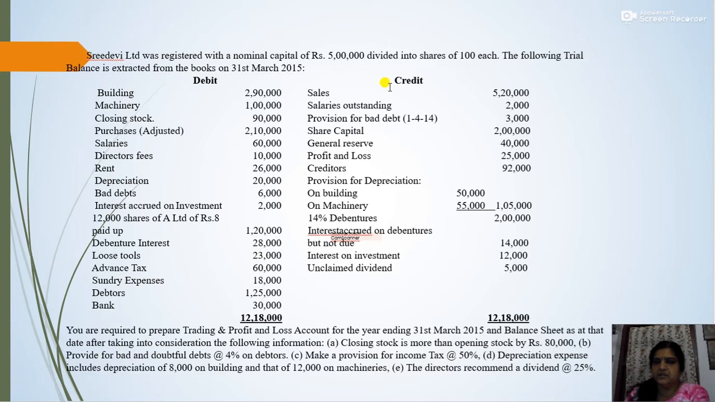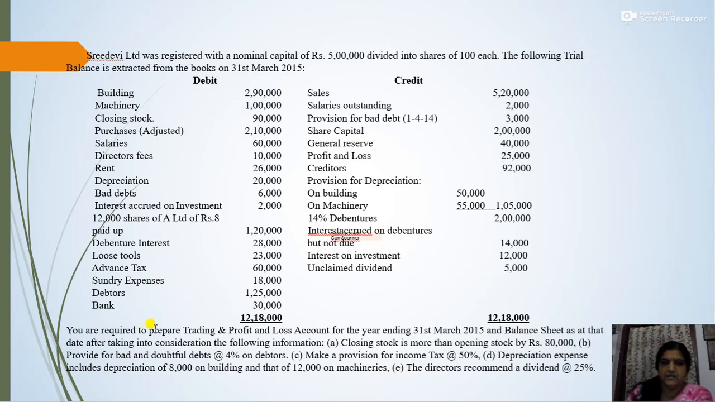Okay, so credit balances include sales 5,20,000, salaries outstanding 2,000, provision for bad debt, that is existing provision or old provision as on 1/4/2014 3,000, share capital 2 lakh, general reserve 40,000, profit and loss, that is opening balance of profit and loss account 25,000, creditors 92,000, provision for depreciation, that is accumulated depreciation, is given on building 50,000, on machinery 55,000, total 1,05,000, 14% debenture 2 lakh, interest accrued on debenture but not due 14,000, then interest on investment 12,000, then again unclaimed dividend 5,000.